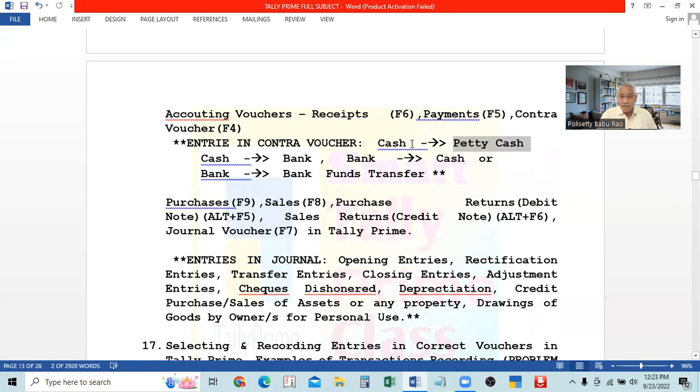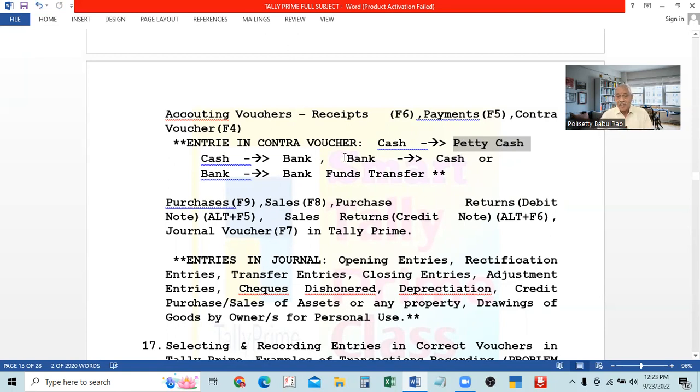That's why we have cash payment to petty cash, and then cash to bank. Bank accounts are all ours. If the amount is in bank, it is our money only. It is with us. So cash or bank balance, both are mine. So cash to bank, otherwise bank to cash. Cash to bank is cash deposited in bank.